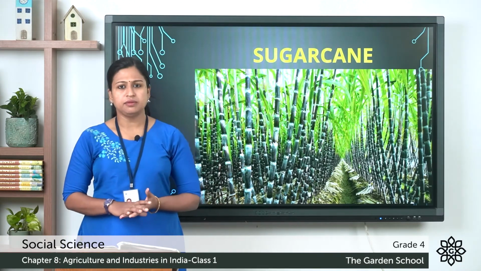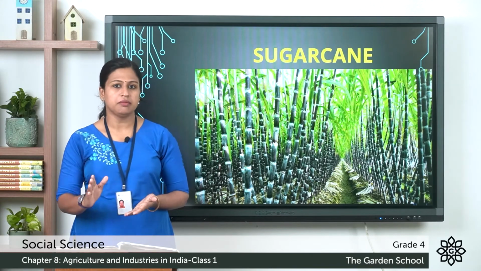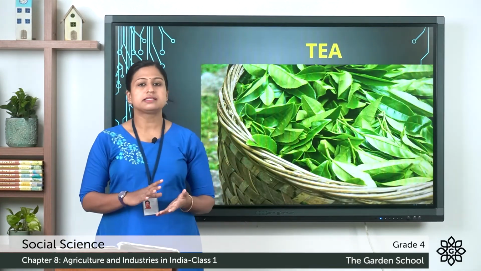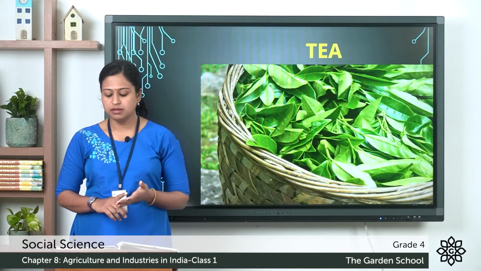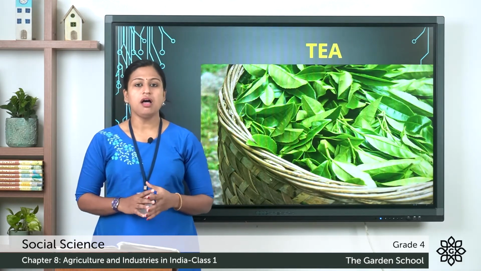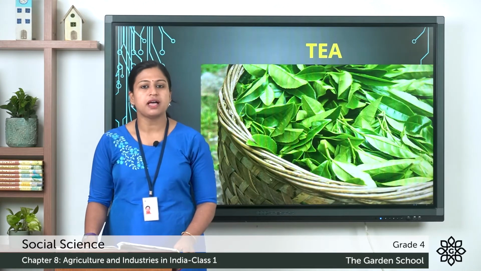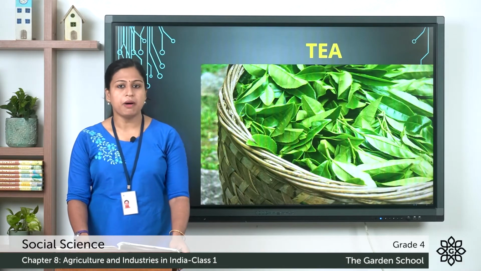It is mainly cultivated in the states of Uttar Pradesh, Maharashtra and Tamil Nadu. Then we have tea. It is cultivated in the states of Assam, West Bengal, Tamil Nadu, Karnataka and Kerala. So these are a few examples of cash crops. Cash crops are the crops that are mainly cultivated to be sold in the market.